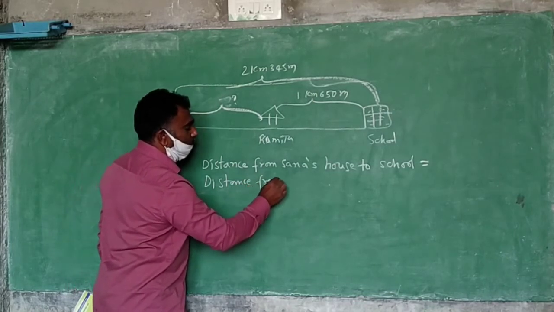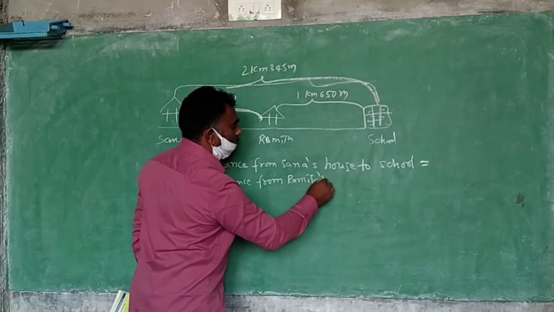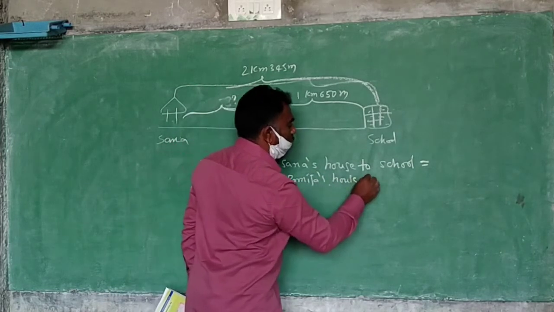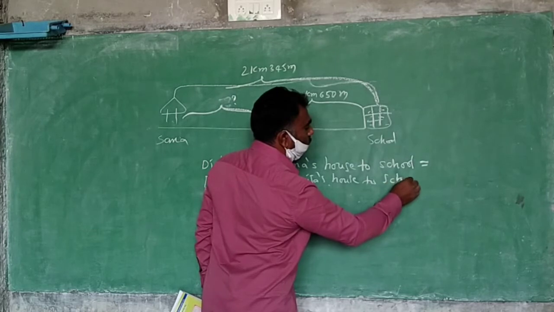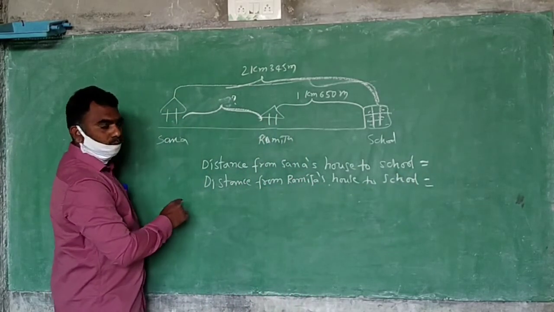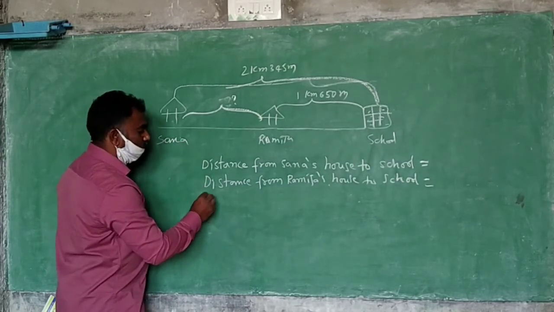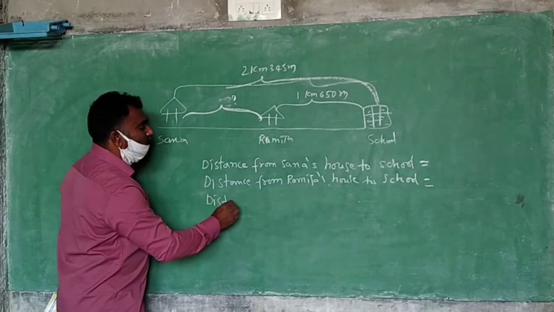Distance from house to school. Then what are you going to find here? Subtraction. Okay, but what are you going to find? 2 kilometers. What are you finding?